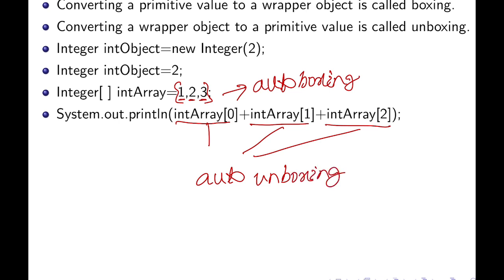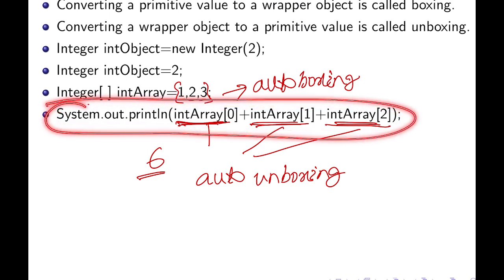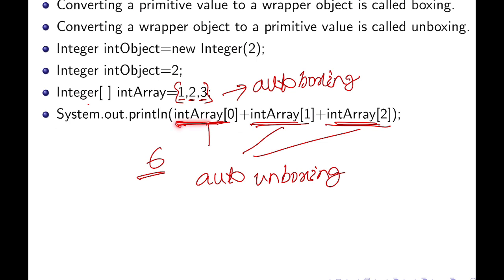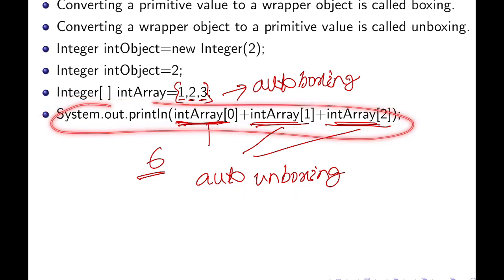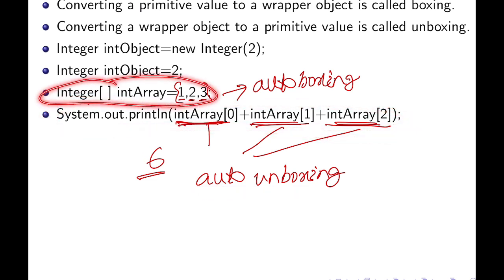Here these Integer objects are converted into primitive values, and their sum gets printed, or we can say 6 gets printed on the screen. So this statement is an example of unboxing, and as the compiler does this automatically, it is called auto unboxing, because we are not writing the complete procedure.